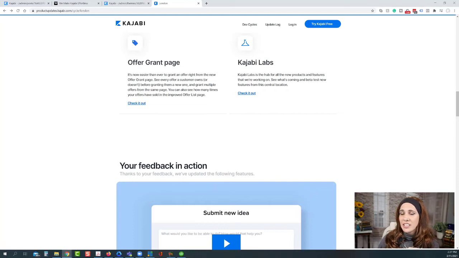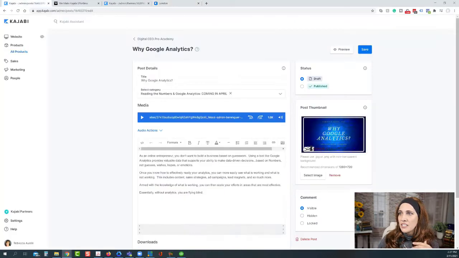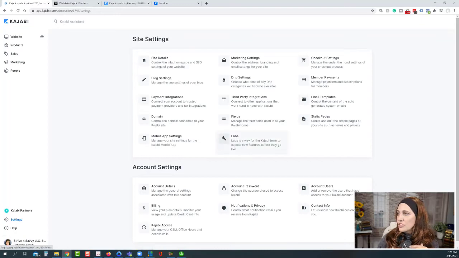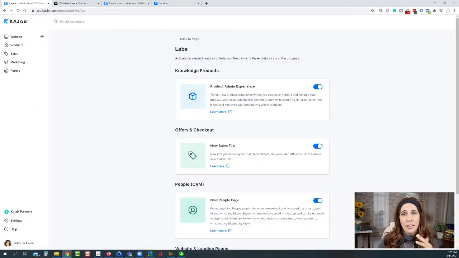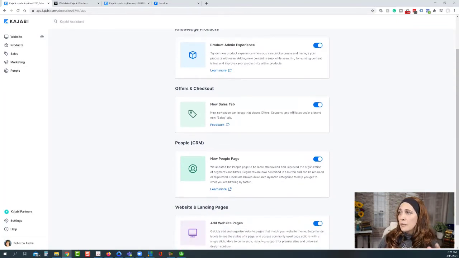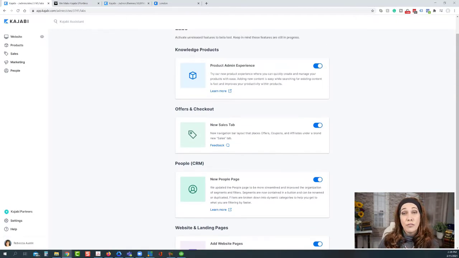And then the other thing is Kajabi Labs. This is really, really fun because if we now go into our settings, you will see a new icon here which says Labs. This is where you can turn on and off features that are currently in the development phase. So there's a couple of things that haven't officially been launched yet that we can still go in and play around with.